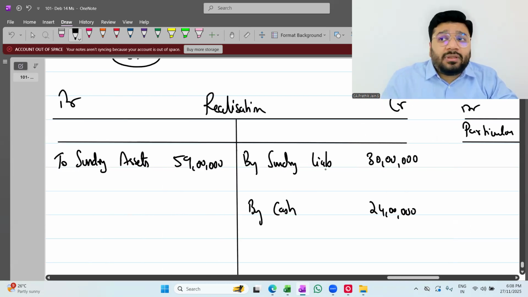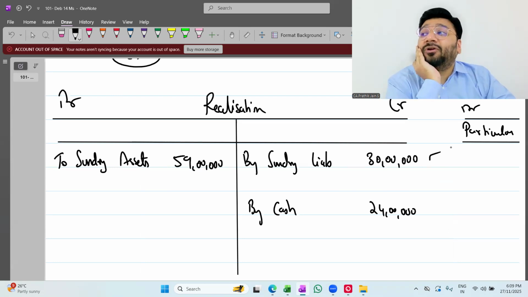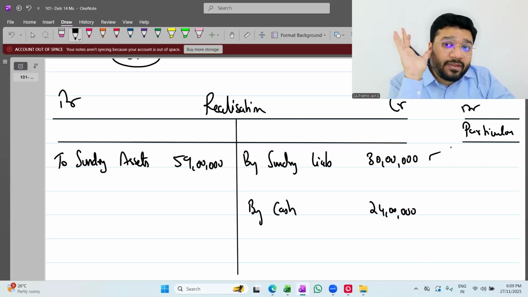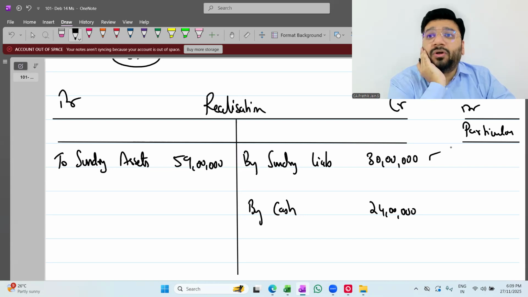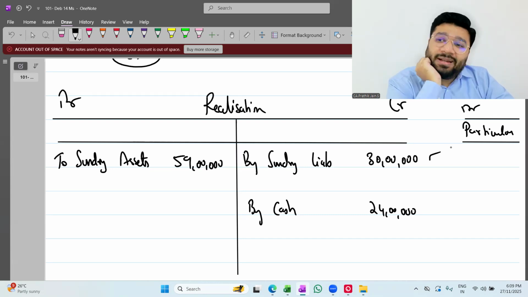The question is silent about the payment of liabilities. So whenever the question is silent about the payment of liabilities, you always make the payment at the book value. How much are you supposed to pay? 30 lakh rupees. How much do you have? Only 25 lakh rupees. How much is the shortfall? 5 lakh rupees. Now what to do? This 5 lakh rupees, we have to ask partners to bring from their home. Who will bring? That partner whose account has got a debit balance.